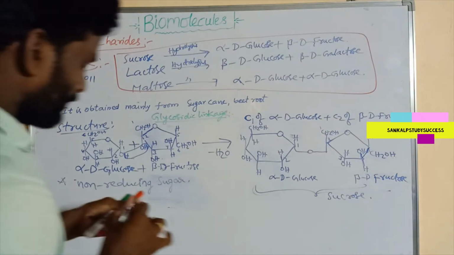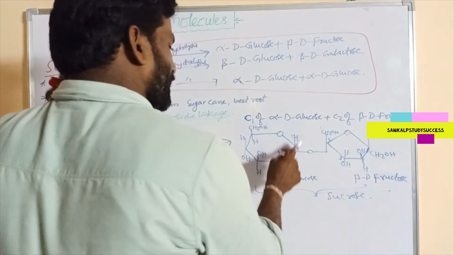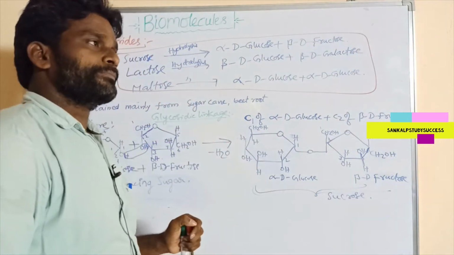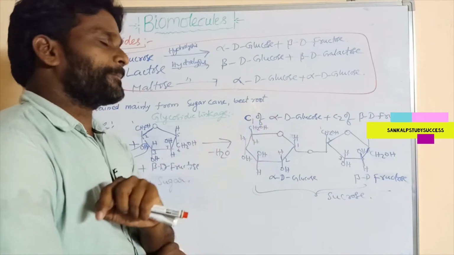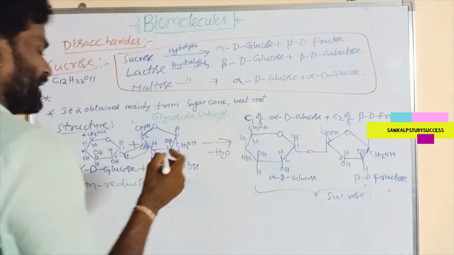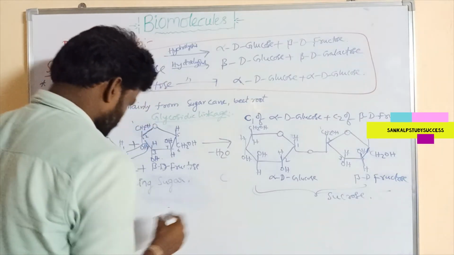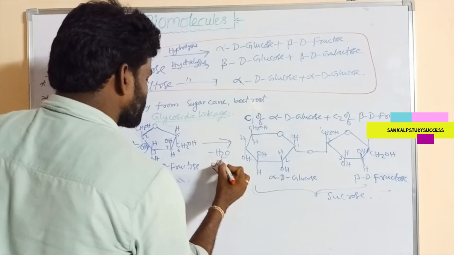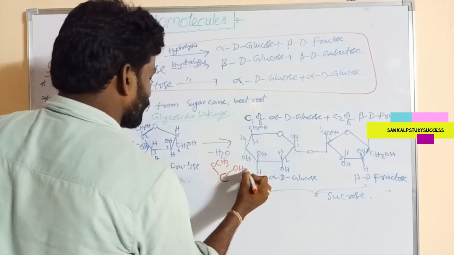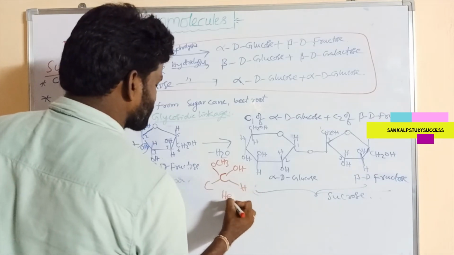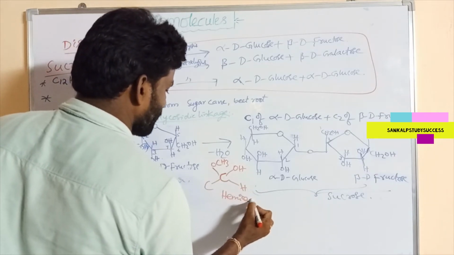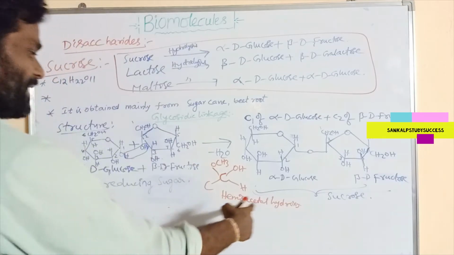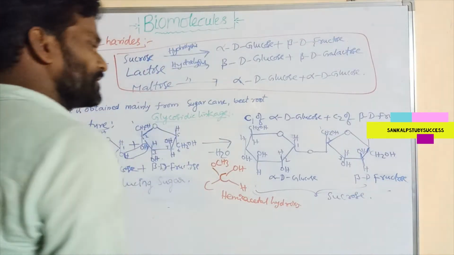At the C1 carbon, if the structure contains a free aldehyde group or free ketone group or hemiacetal group, so this is the hemiacetal, OCH3 and OH, CH. So this is the hemiacetal hydroxy linkage, hemiacetal hydroxy.